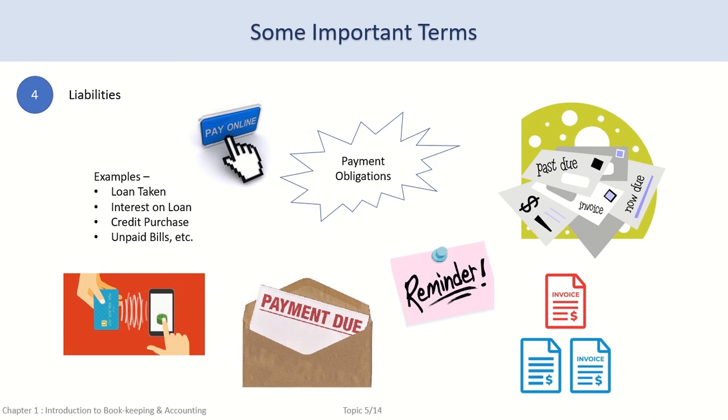Furthermore, any damages or court case charges that the business may have to pay are liabilities of the business. All such cases where we are responsible to pay money to individuals or organizations in the future are our liabilities. Liabilities are a burden on the business.